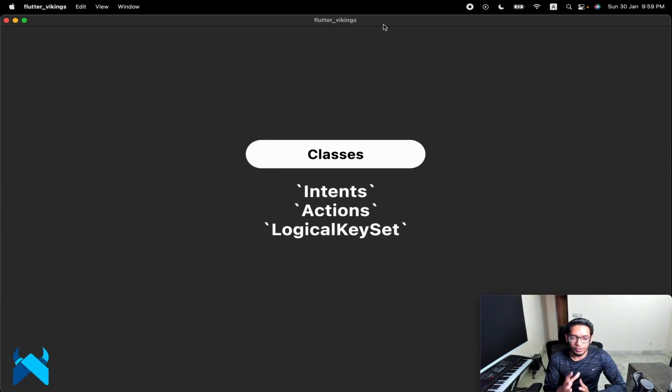Other than that, we'll be using three classes, which are called Intents, Actions, and LogicalKeySet. These are classes within the Flutter framework, so we won't be using any third-party packages. We'll be using the whole Flutter code. So these are the three things that we'll study.